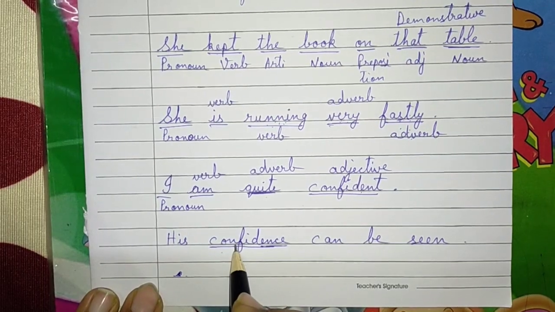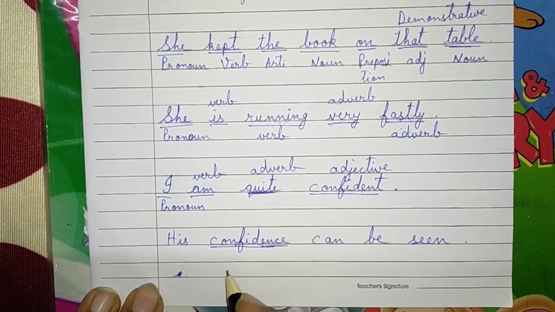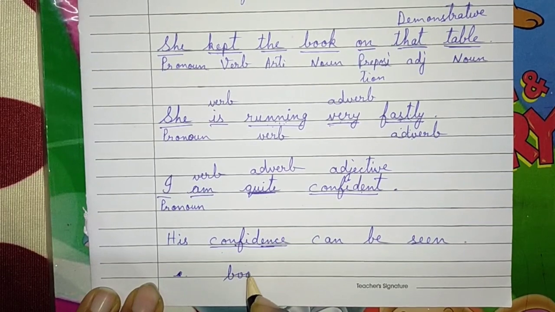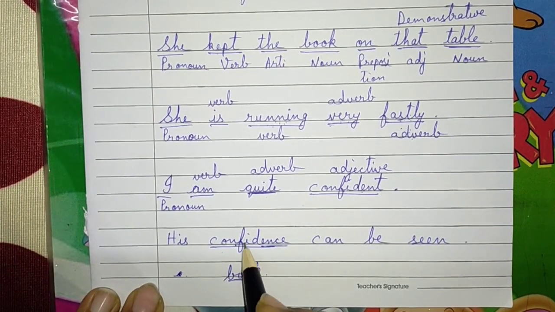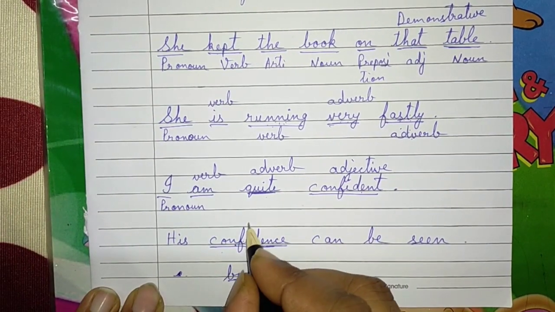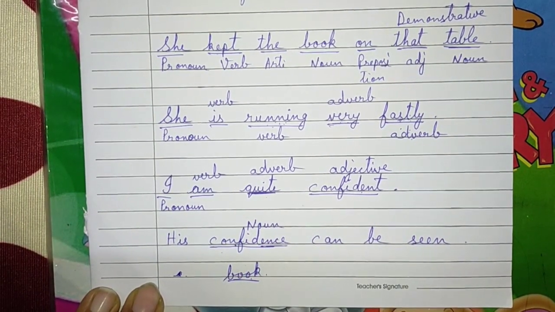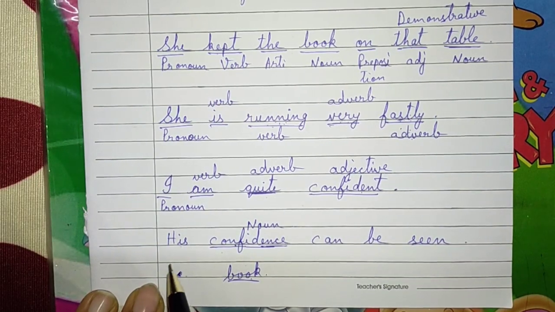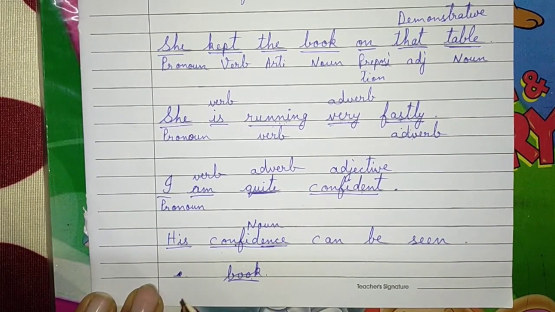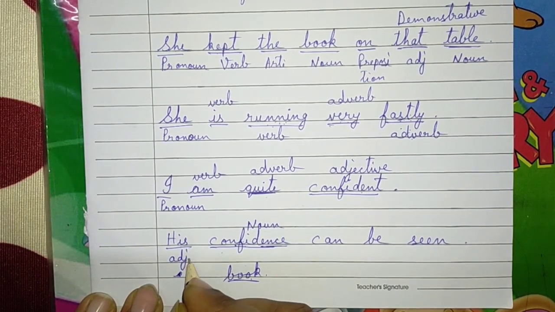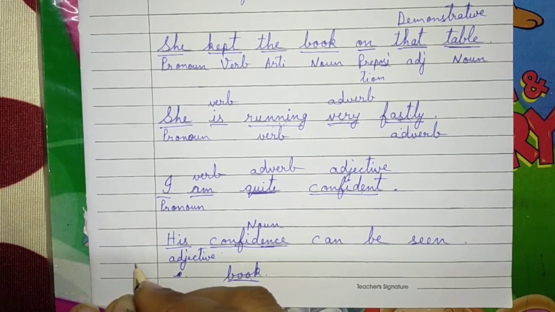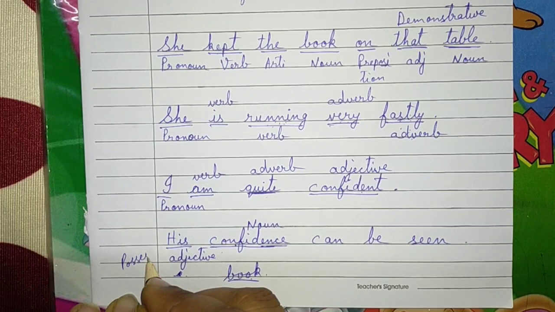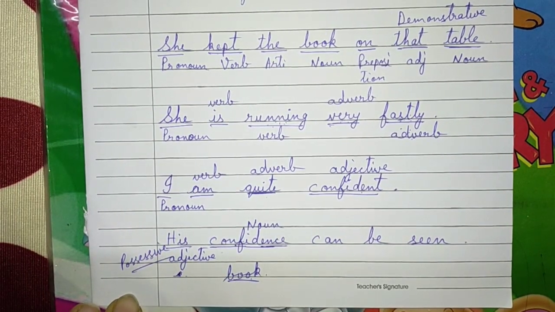Okay, his confidence. See, one trick is here. His book. Can we use the word book here? Yes, we can surely use "his book". So when book is a noun, his confidence, confidence is also a noun. Is it clear? And anything that comes in front of a noun is, what is it? Yes, very good, it is an adjective. And it is which kind of adjective? This is a possessive adjective. Okay, it is possessive.